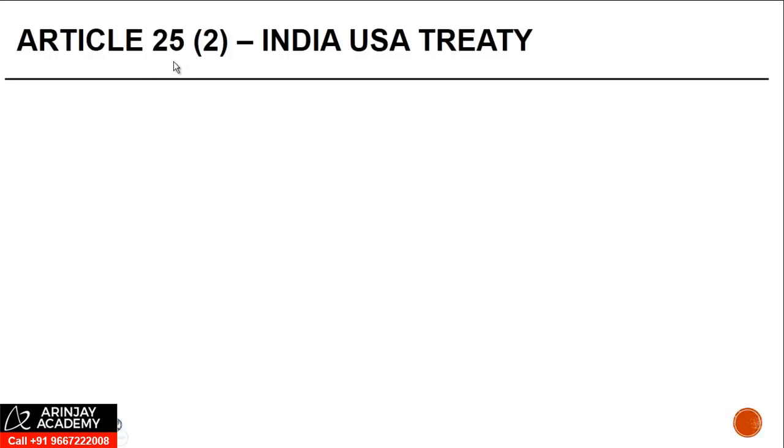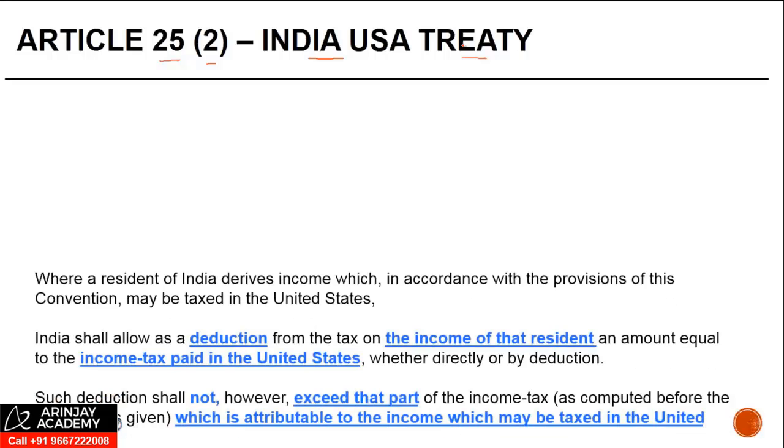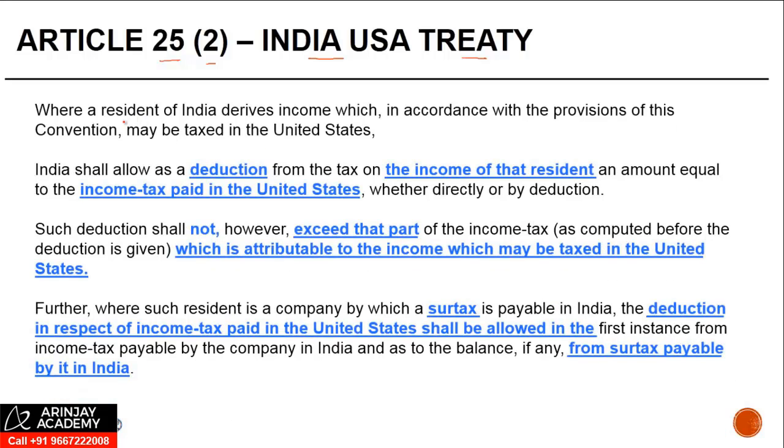Let us look at Article 25, Paragraph 2 of the India-USA Treaty. Paragraph 1 dealt with the credit by the United States. Paragraph 2 deals with the credit to be granted by India. Where a resident of India derives income. Now, unlike US, here the stress is on resident. We do not mention citizen here because in India, the taxation is not based on citizenship, right?